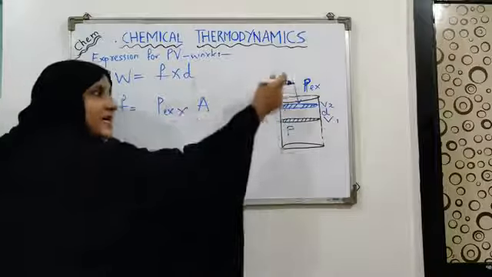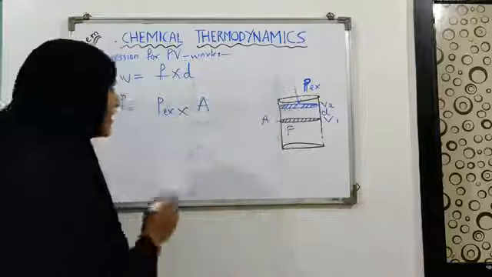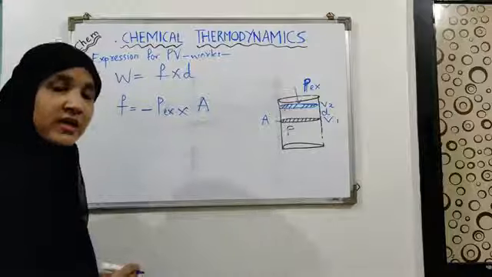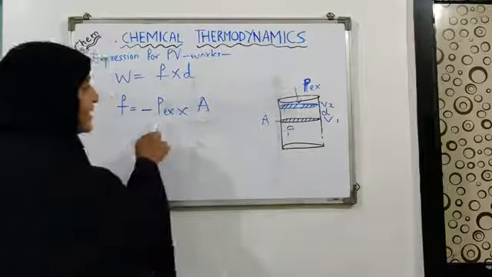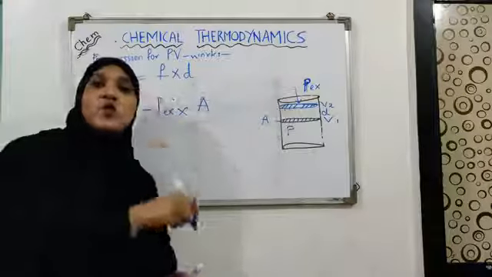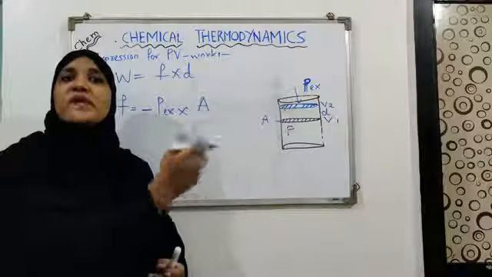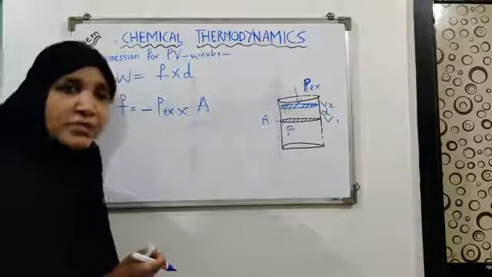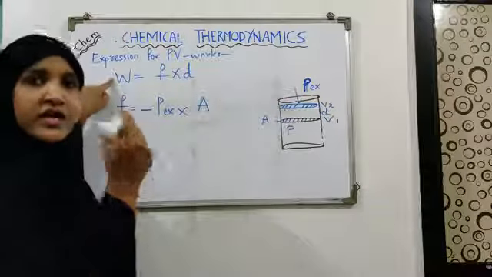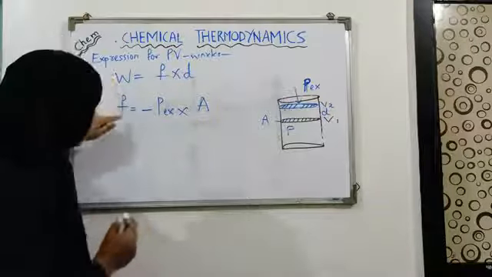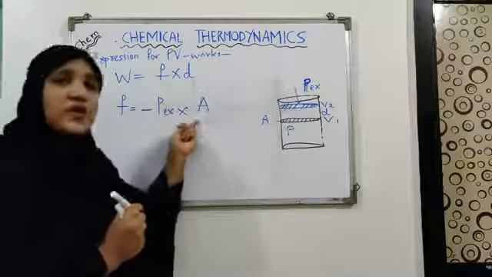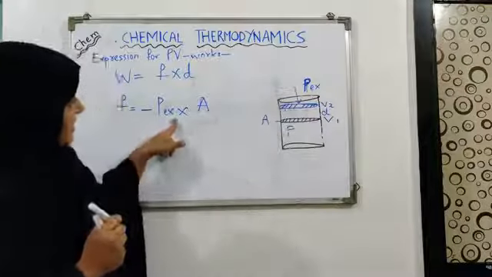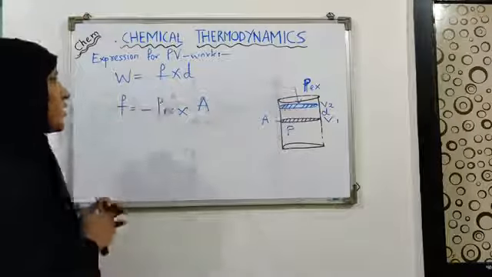But as the direction is opposite, we will substitute a negative sign before the pressure, which indicates that the pressure is in the opposite direction of the movement of the object. Okay. So this is your expression of W according to the definition of work, and this is your equation for force according to this scenario.